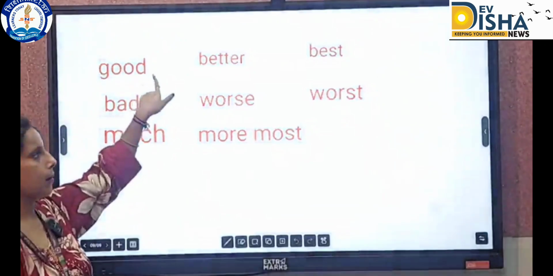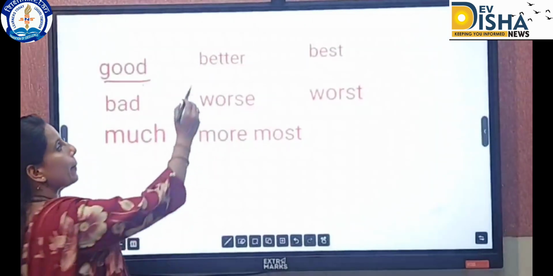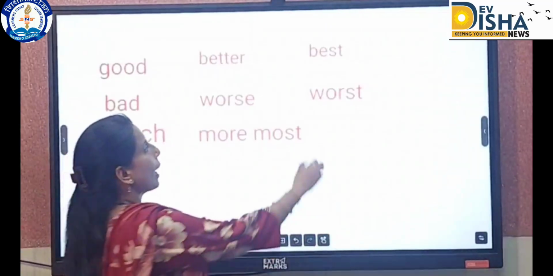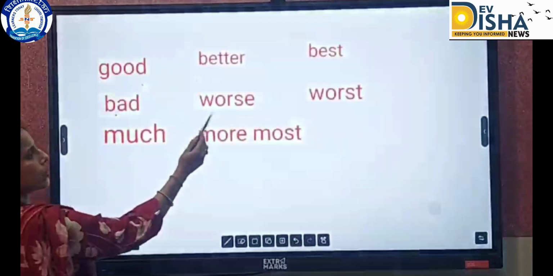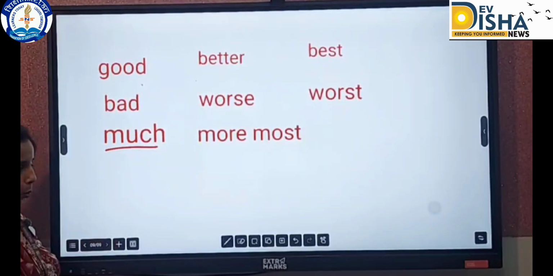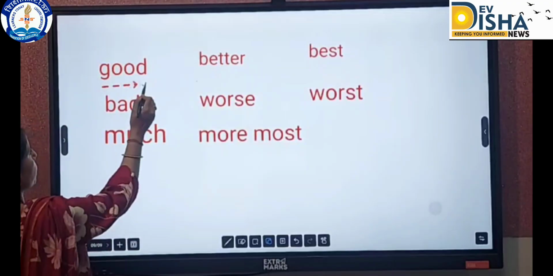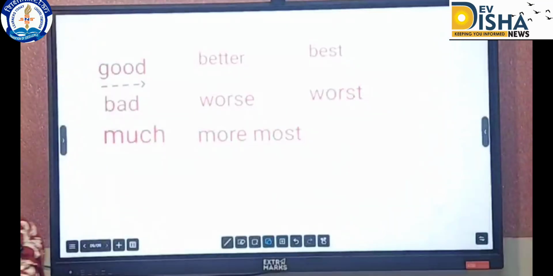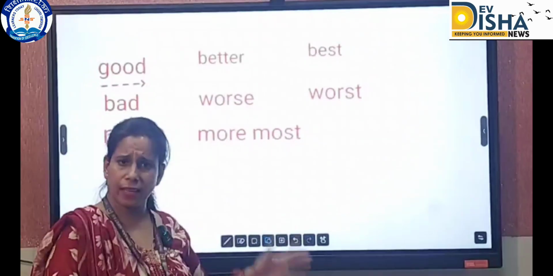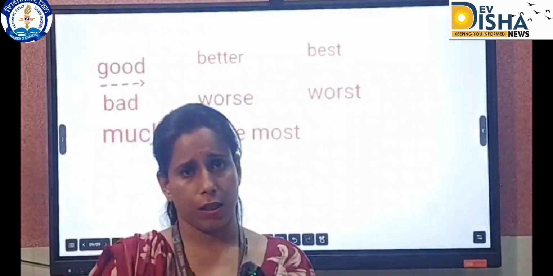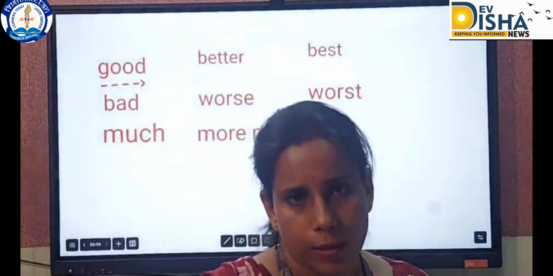For example, good, better, best. Good in the positive, better in the comparative and best in the superlative. Similarly, bad, worse, worst and much, more and most. Let's take one example. She is getting good marks. She is getting better marks than the previous one. She is getting the best marks in the world.